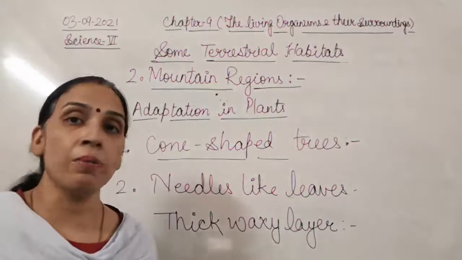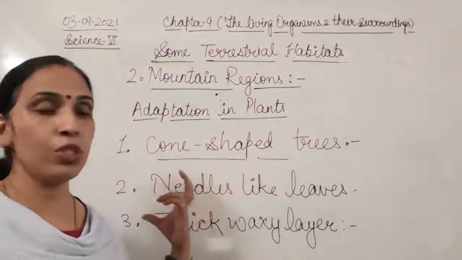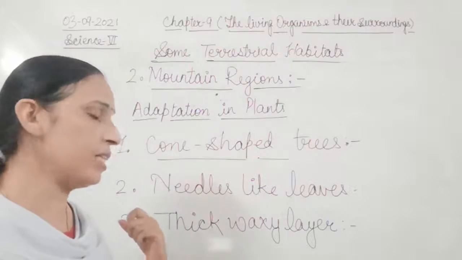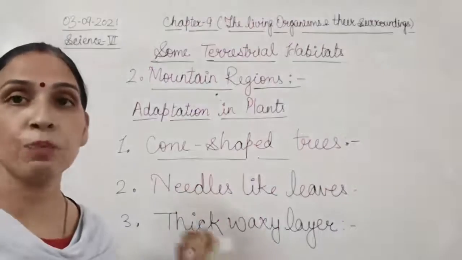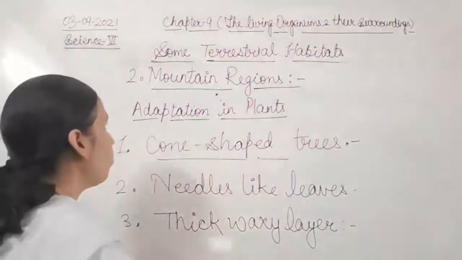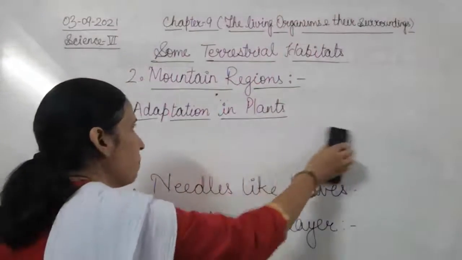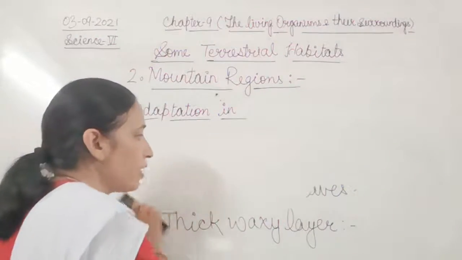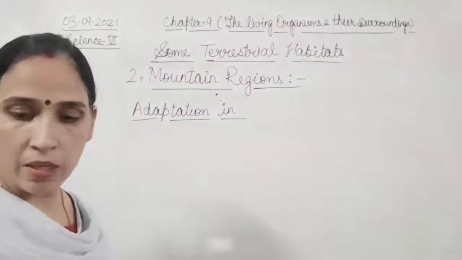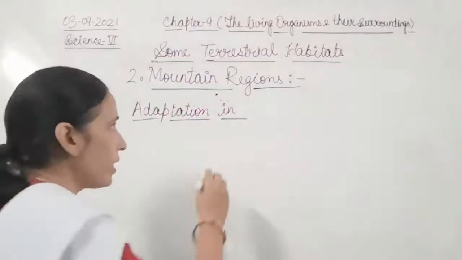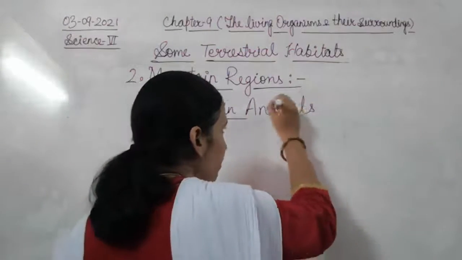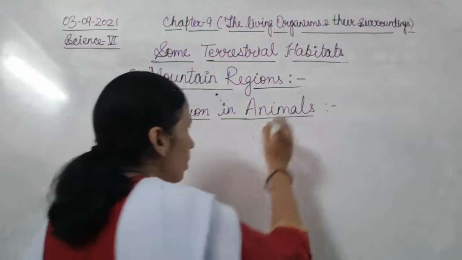So those are the common adaptations: cone-shaped trees, needle-like leaves, and a thick waxy layer on the leaves. Okay, now we will see adaptation in animals, those that live in the mountain region.